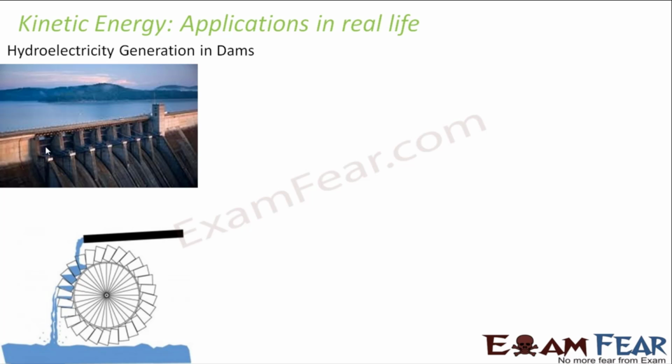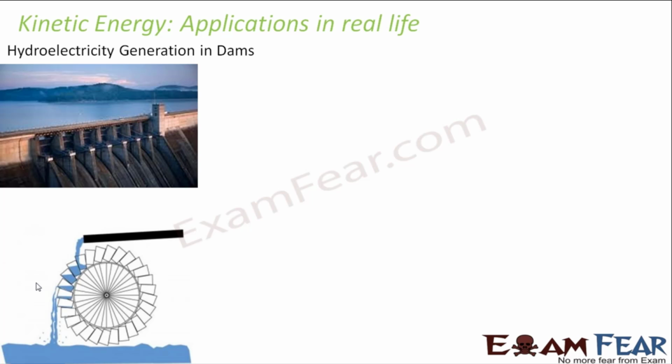So like this is the picture of a dam. So you have your water stored in these places. So when the water falls down from a height, since it is flowing with a high speed, it has got a lot of kinetic energy. So the kinetic energy of the water is actually used to rotate the turbine of the generator. I mean, what is the purpose of these dams? They utilize the kinetic energy of water to produce electricity.